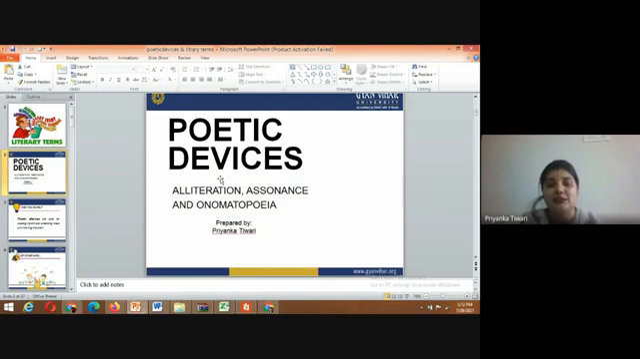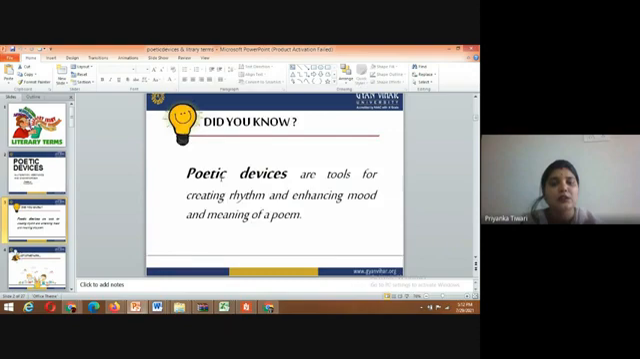We are learning comparison, hyperbole, different sounds, vowel sound, repetition of vowel and consonant sounds. What are we learning from these devices? We are learning different forms of English literature. Did you know poetry devices? Poetry devices are tools for creating rhythm and enhancing the mood and meaning of a poem.